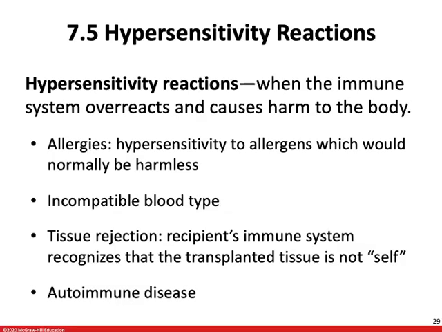Tissue rejection is also a hypersensitivity reaction. It's rejection of transplanted tissue that results because the recipient's immune system recognizes that the transplanted tissue does not belong to itself. Cytotoxic T cells are going to attack that transplanted tissue. Now, this can be controlled with immunosuppressive drugs. The problem with that is that we are intentionally suppressing the immune system. You can also transplant organs that have the same MHC proteins in the donor and the recipient. This is why it's so important to find tissue compatibility when we're looking at organ donations.